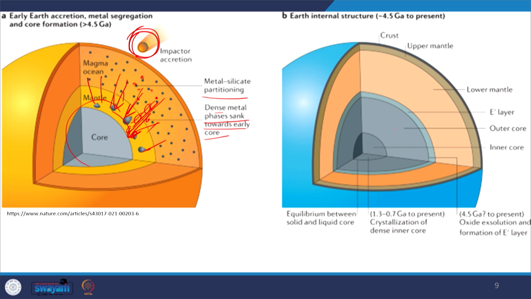And finally, what are we getting? The core, which is mostly nickel and iron. Then we have the outer core, which is in the molten stage. Then we have the mantle, which is viscous. Then we have the crust, the solid part, and some part of the mantle, due to heat radiation, cooled down and was welded at the base of the crust, and finally we created the lithosphere. This thickness is the lithosphere, which plays a major role in plate tectonics.